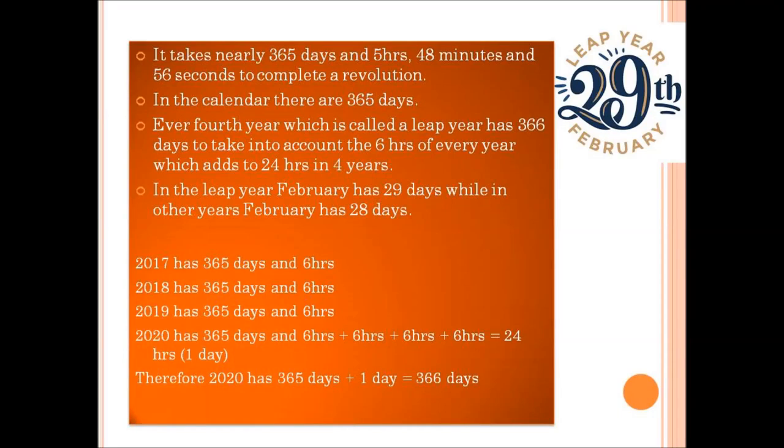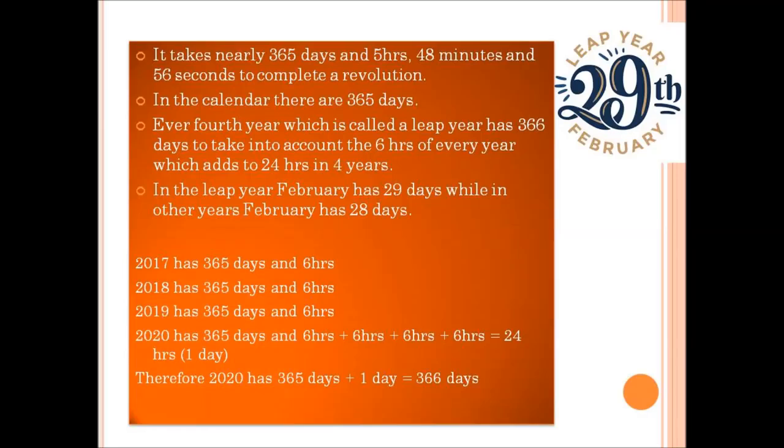Now let us see what is meant by a leap year. In order to make one complete revolution around the sun, our planet Earth takes about 365 days, 5 hours, 48 minutes and 56 seconds, which is approximately said as 365 days and 6 hours. In the calendar there are 365 days and the remaining 6 hours is carried forward to the next year.